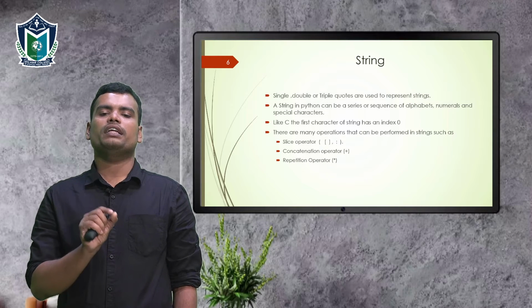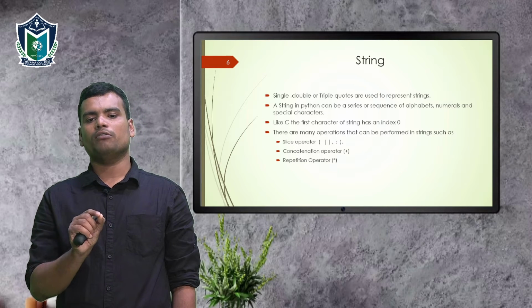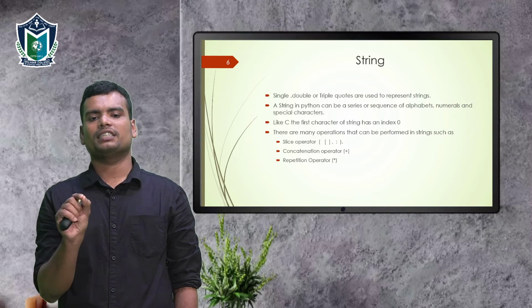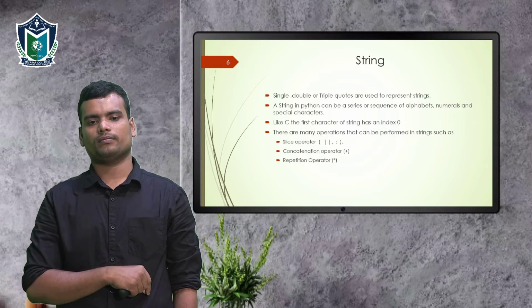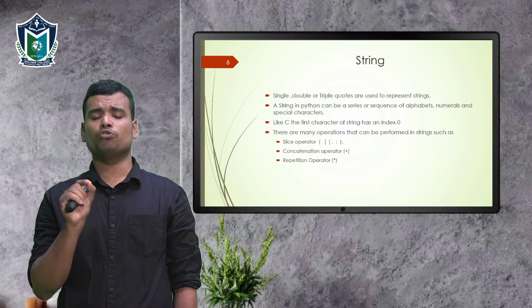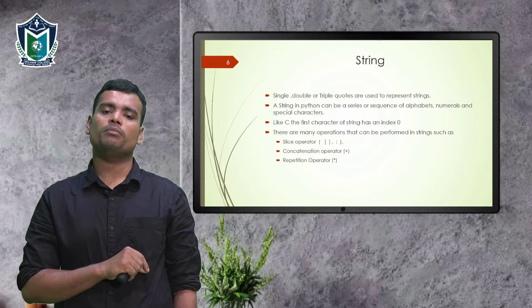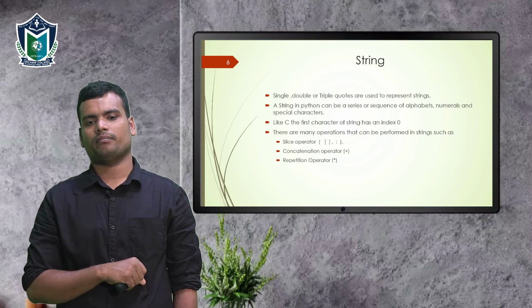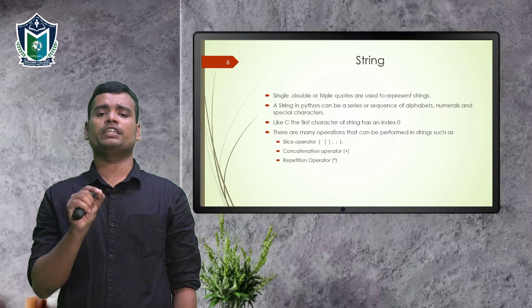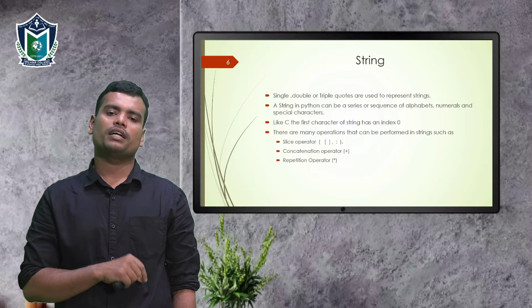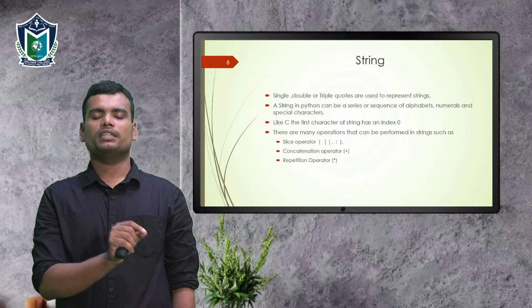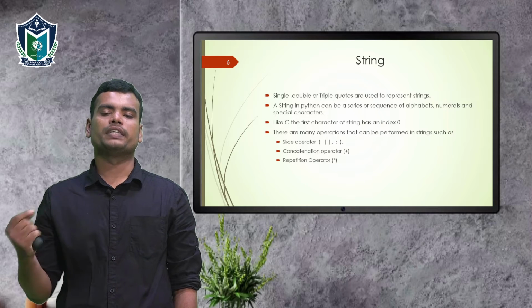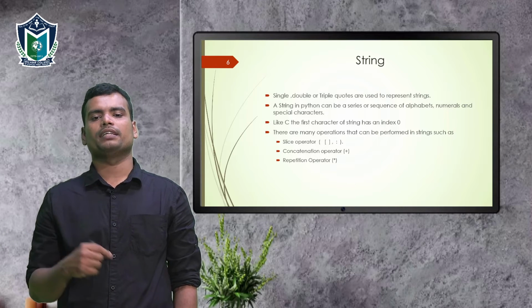So, for a slice operator, we can give 3 values. If we give 1 value, then it will indicate the start value or the position. If we indicate 2 values separated by a colon, then it will indicate the starting and ending. If we give 3 values in a slice operator, then the first will represent the starting position, the second will represent the ending position, and the third will represent the stepping.